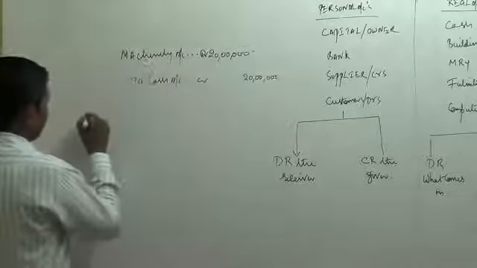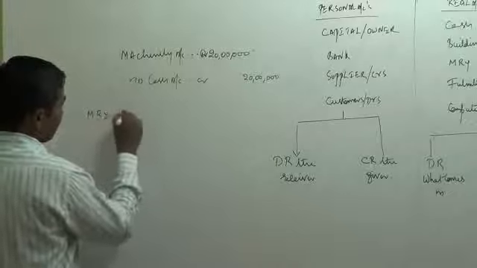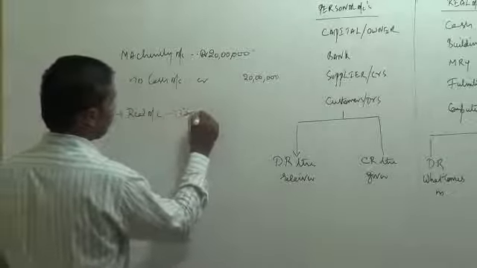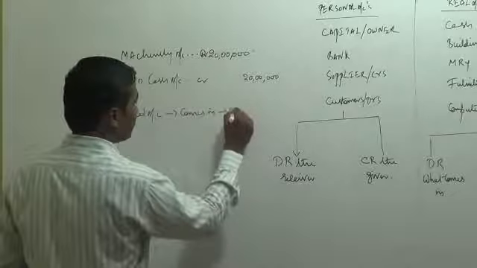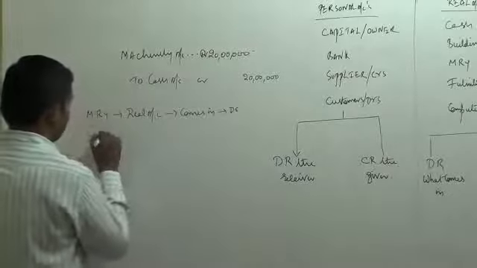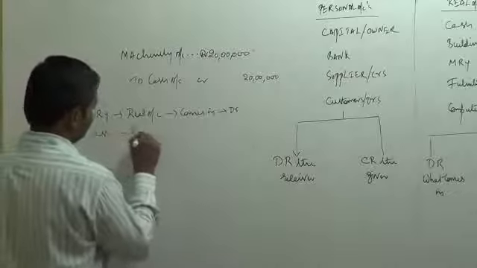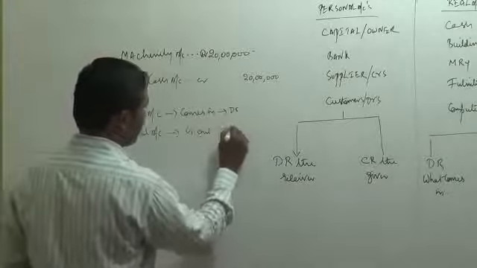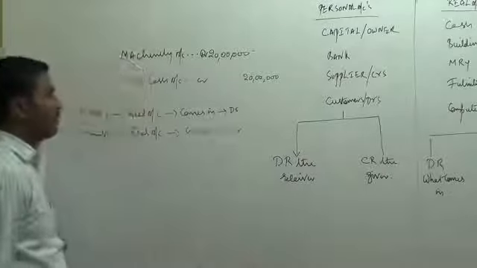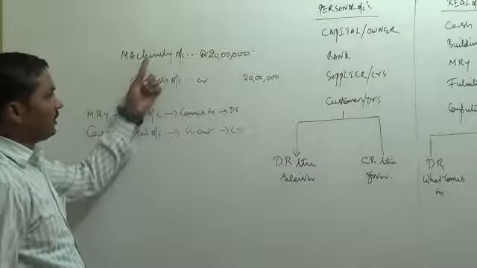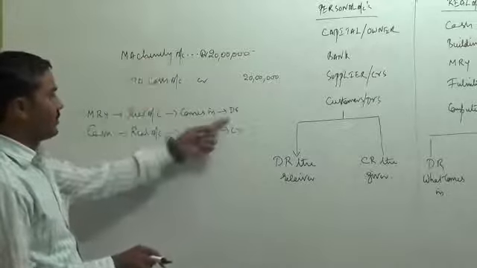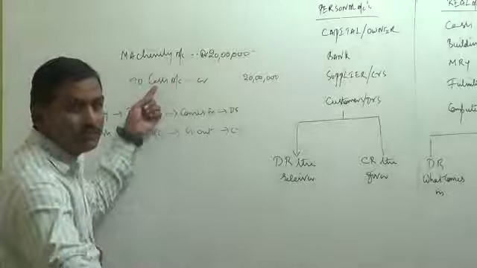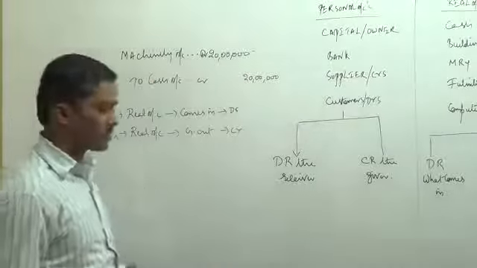What is the logic behind the entry? Machinery, real account, comes in, debit. Cash, real account, goes out, credit. So machinery was a real account, coming in the transaction, so it was debited. Cash, it is a real account. It was going out of the business. That is why we have to credit the transaction.